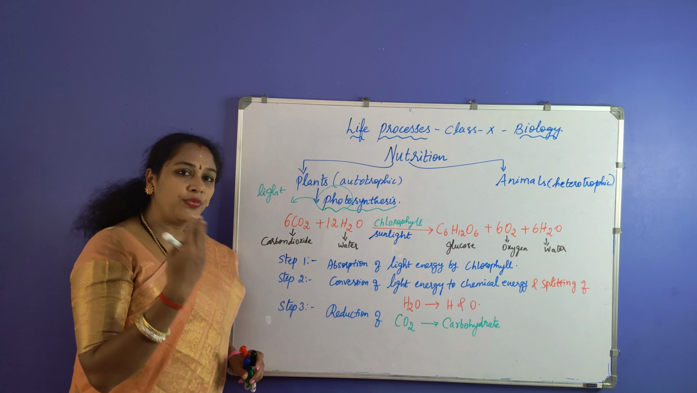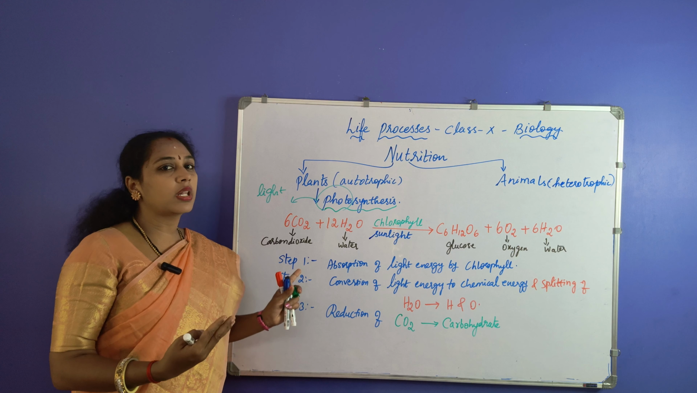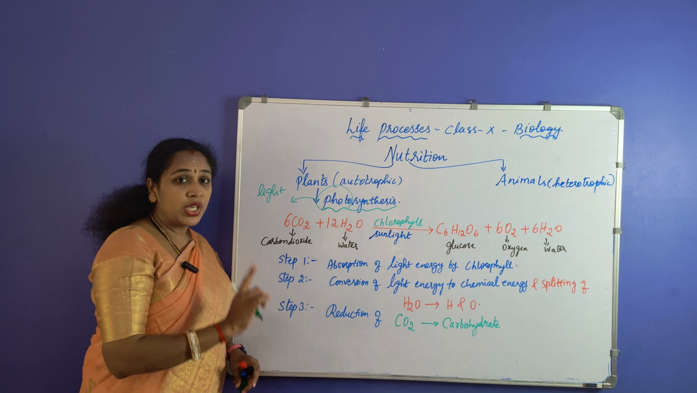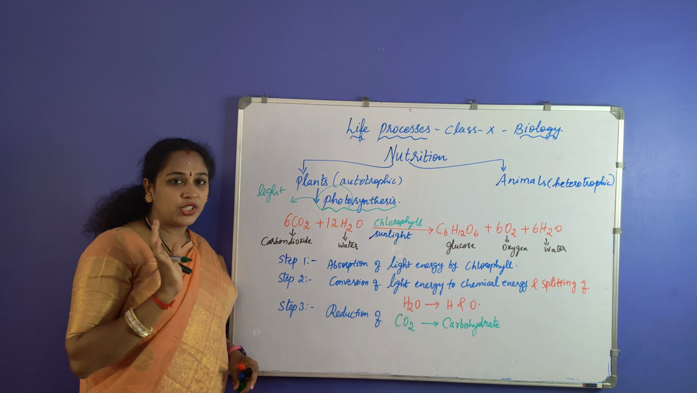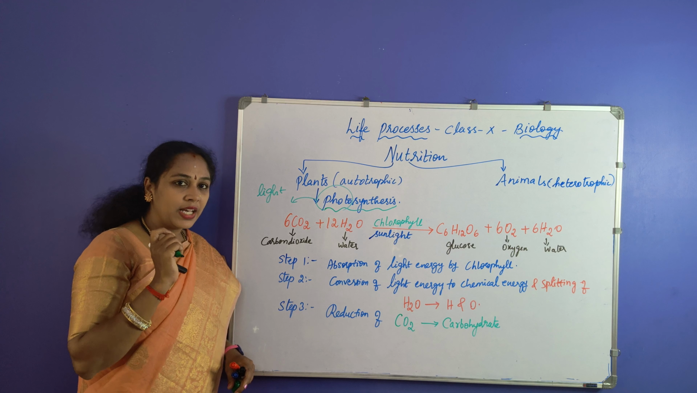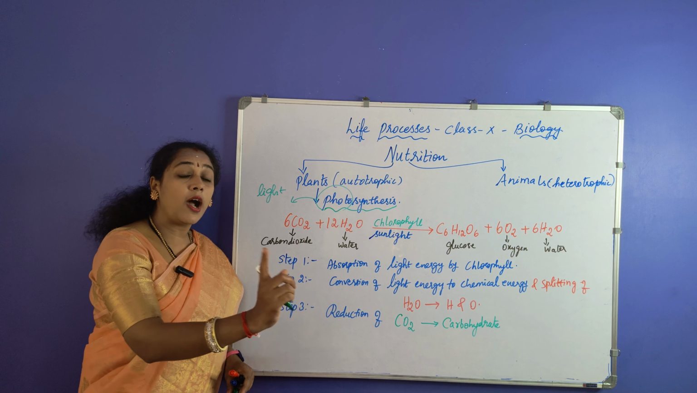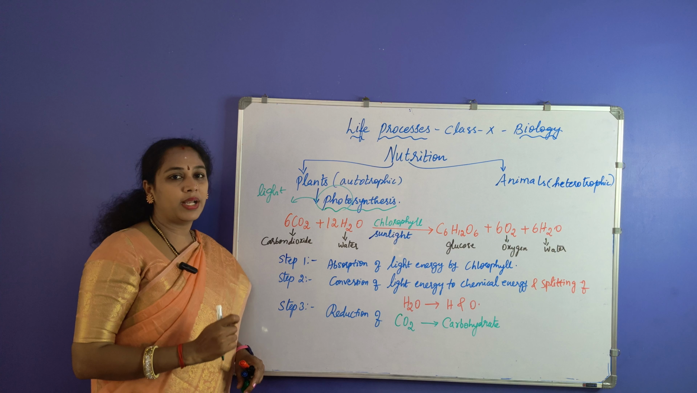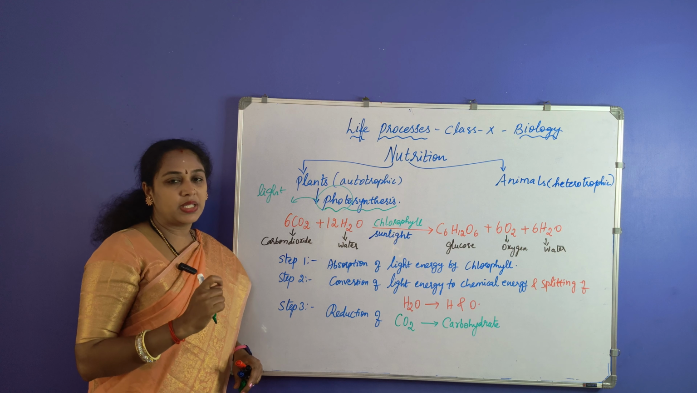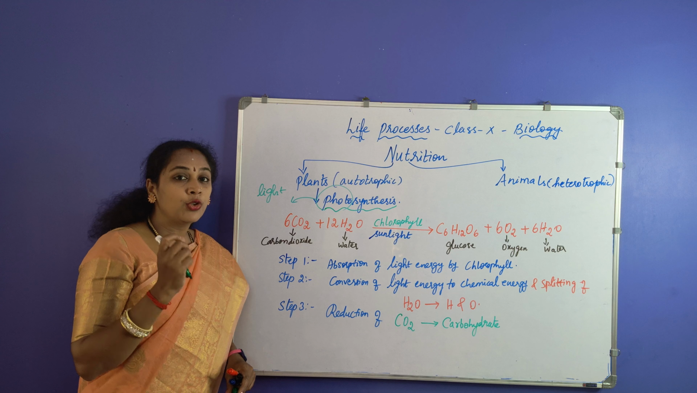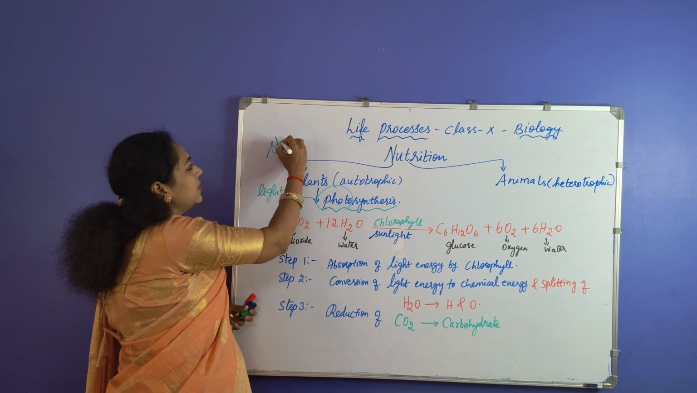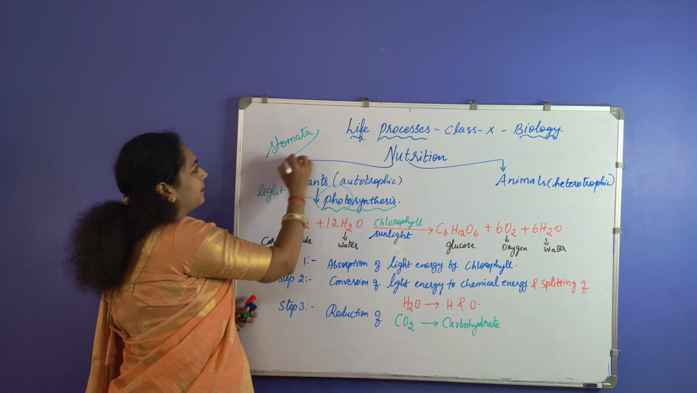Now how do these raw materials enter the plant? What is the port of entry? What is the entry point for these raw materials to enter into the plant? For example, carbon dioxide is a gaseous material. How does this gaseous material, which is present outside in the atmosphere, enter the plant? What is the entry point? These gaseous materials enter the plant through tiny openings present in the leaf, called stomata.